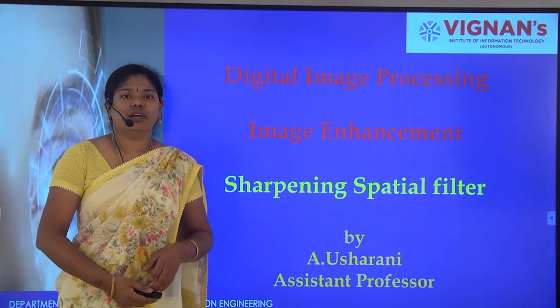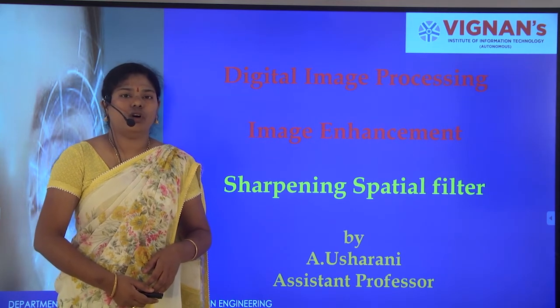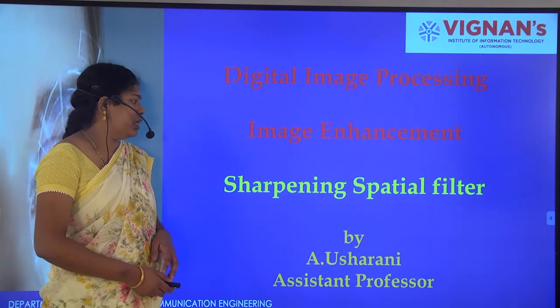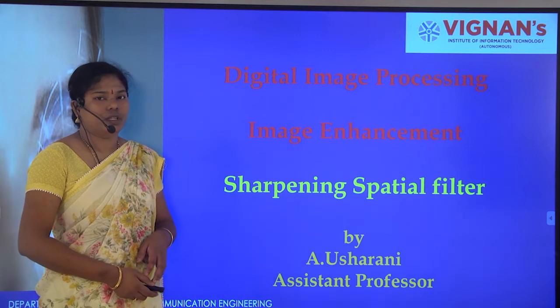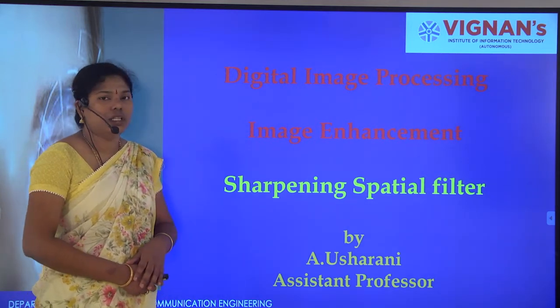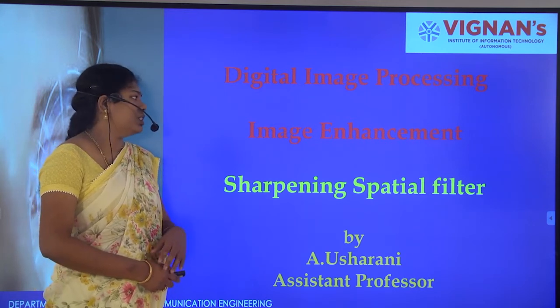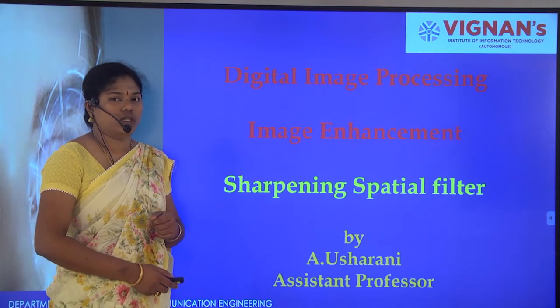Okay, myself A. Usharani, Assistant Professor, EC Department, going to deliver a lecture on image enhancement in sharpening spatial filter. Sharpening spatial filter is nothing but high pass filter, which is the topic under image enhancement in digital image processing.